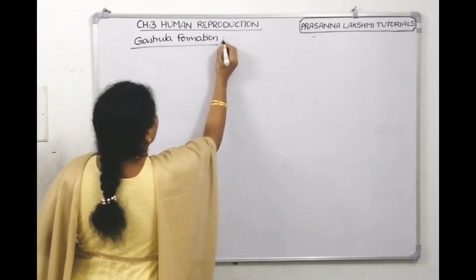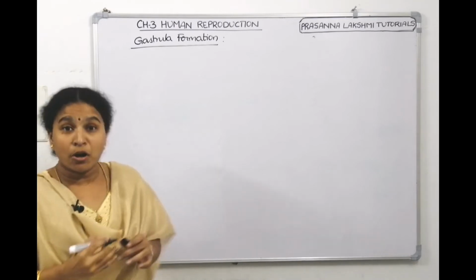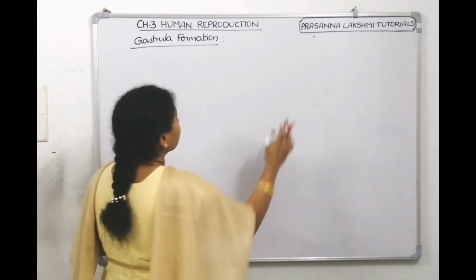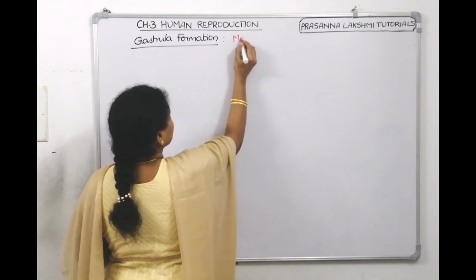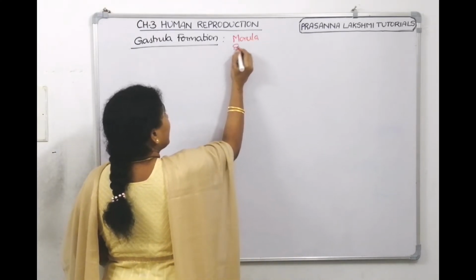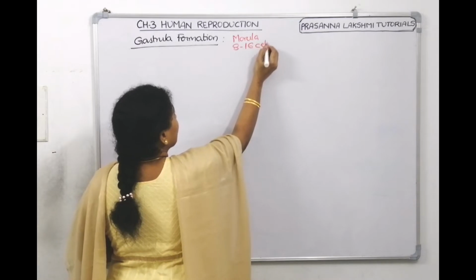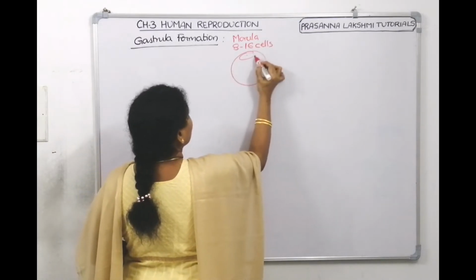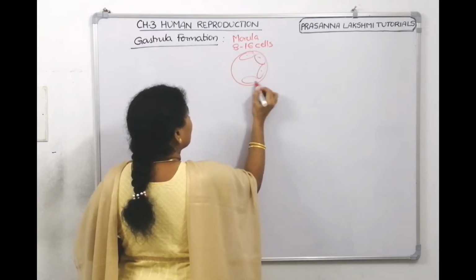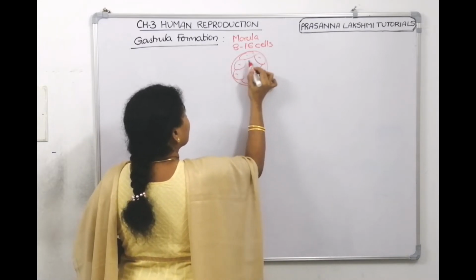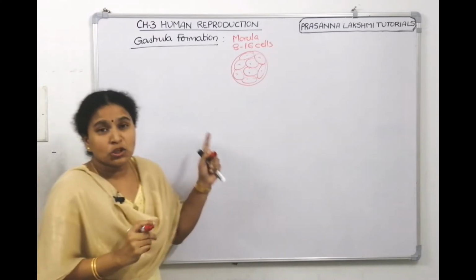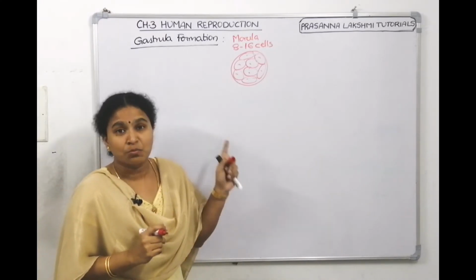Now, what do you mean by morula? Morula is a solid ball, right? So what is morula? It is an 8 to 16 cell solid ball structure. So 1, 2, 3, 4, 5, 6, 7, 8. So an 8 to 16 cell solid mulberry structure is called morula.